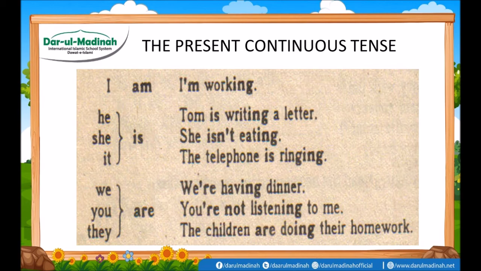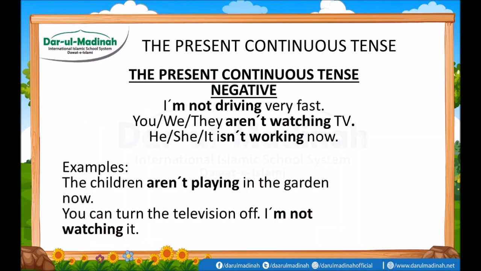So here, am is always used only with the first person, which is known as I. Is is always used with he, she, it, or any singular name. And the last one is are. Are is always used with we, you, they, or any plural name. I hope you get it, my students.